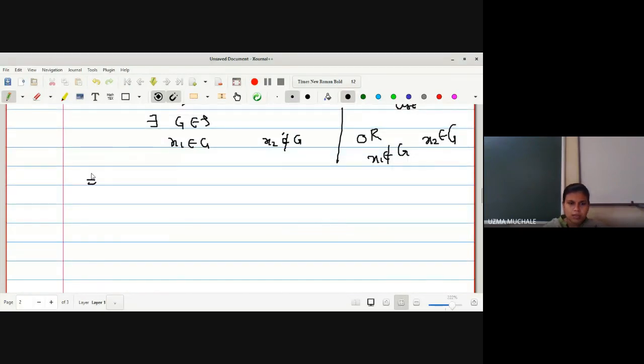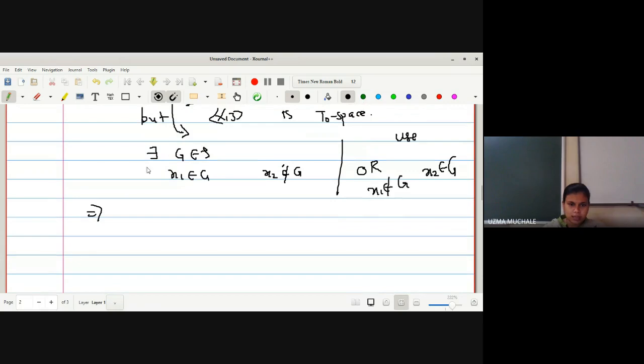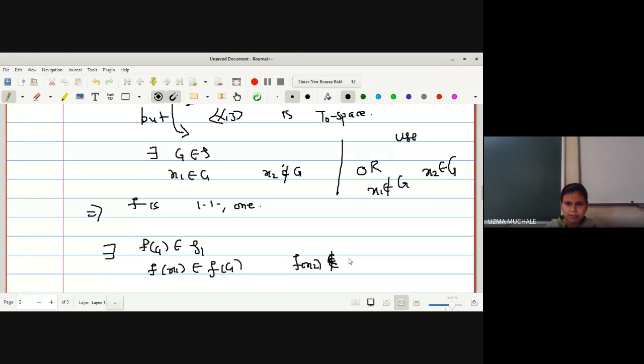Now, as we know, f is 1-1 onto. So the same thing I can apply here: f of G will belong to T1. Here I am just applying f, right? So in the next step, for this also I will apply f. As f is 1-1 onto, we can apply this. f of x1 will belong to f of G, and f of x2 will not belong to f image of G.